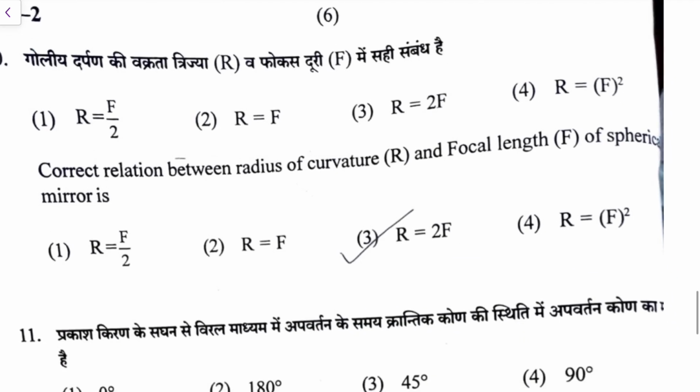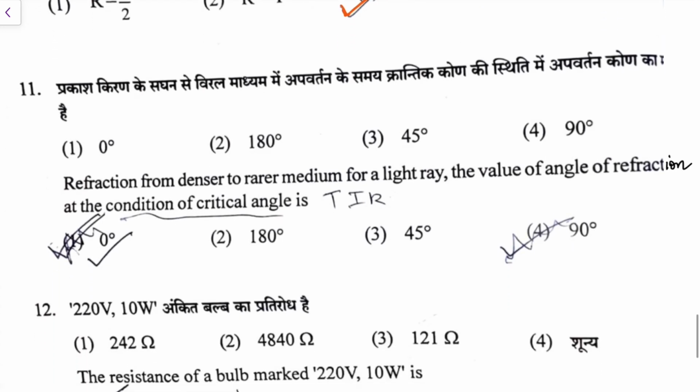The correct relation between the radius of curvature and the focal length of a spherical mirror, you know f is equal to r by 2, so r is equal to 2f. So this is right. This is option number 3 that is being done correctly.